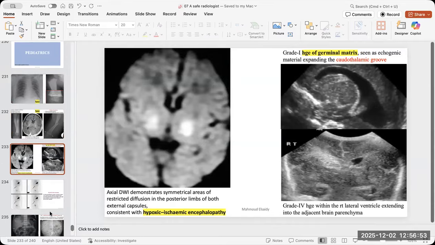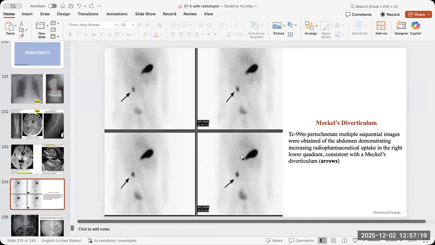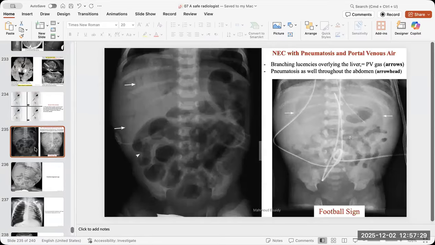Okay, what could be other emergencies in the pediatric age group, like the germinal matrix hemorrhage in the premature infants? This is how it looks like in the ultrasound, especially in the caudothalamic groove, or the hypoxic ischemic encephalopathy, especially in the basal ganglia, bilateral thalami, posterior circulation, brainstem, all of these areas. Don't forget the Meckel's diverticulum in the pediatric age group, and we talked already about the appendicitis and the intussusception also in the pediatric age group. So all of this might be emergencies.